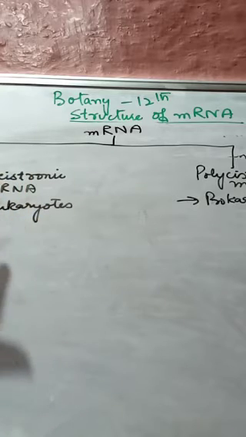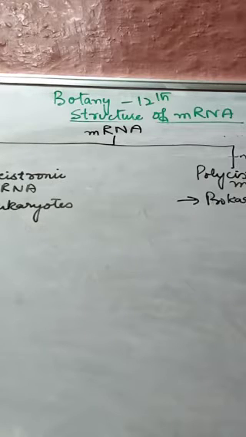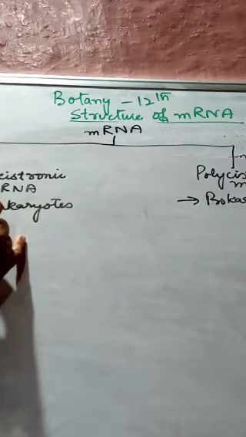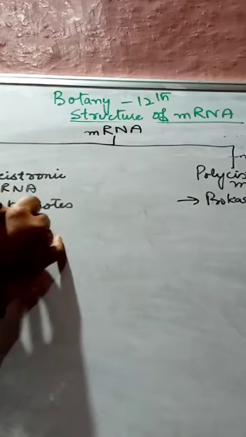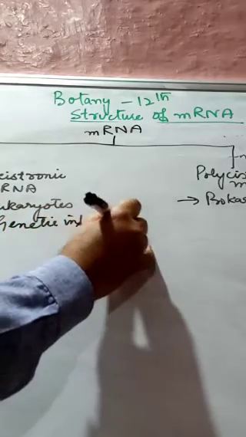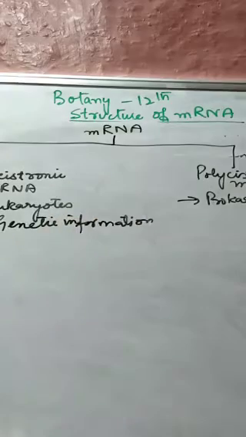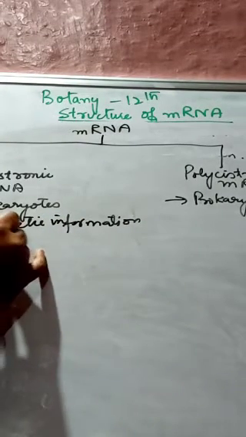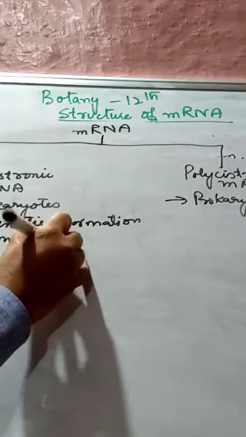As the name indicates, monocistronic mRNA has genetic information, the genetic information found in it, for not more than one polypeptide chain.